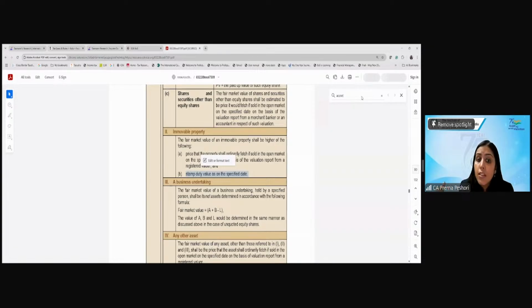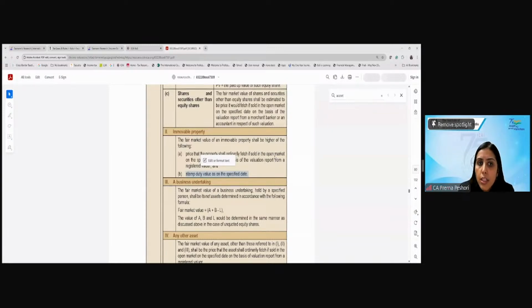But it is merging with a trust which is not eligible for registration. Therefore, the accreted tax will be applicable. And the specified date will be the date of the merger. Right? So now we have to consider the higher of these two values.